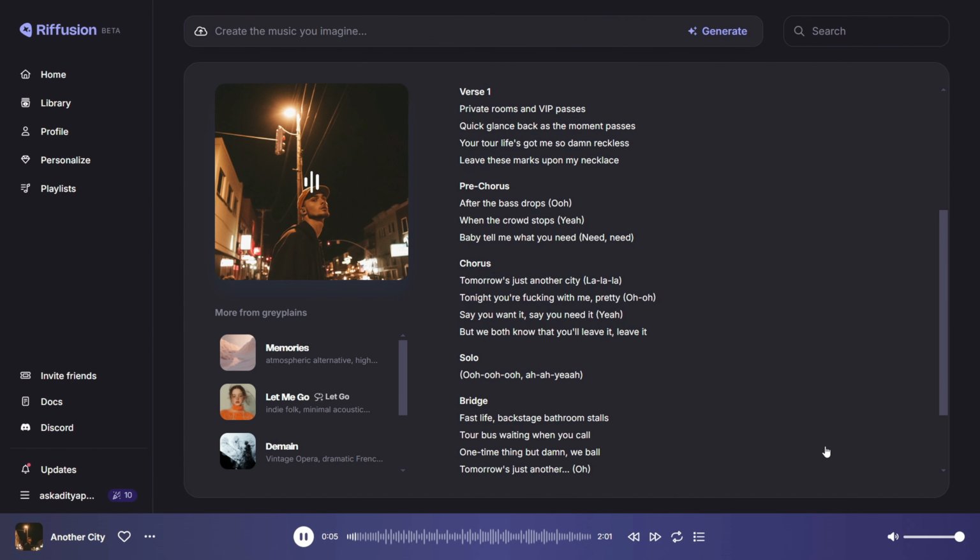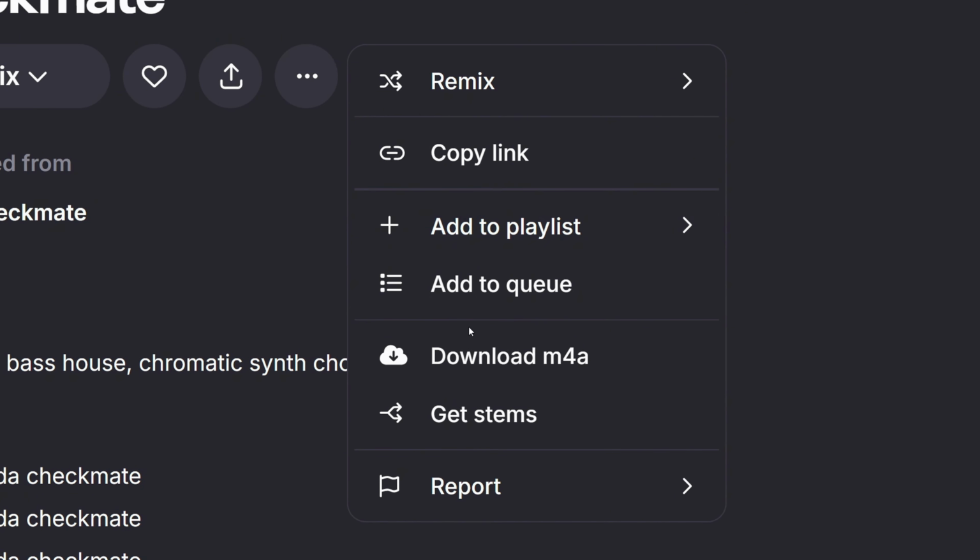With the remix option, you can cover it, you can extend the version. Like if there's a song which is half, and you want to extend the song, you can just extend it. You can replace some lyrics, you can use the prompt to enhance it or modify it. You can share it, you can like it, add it in your own library, add it in your own playlist, and you can even download it.